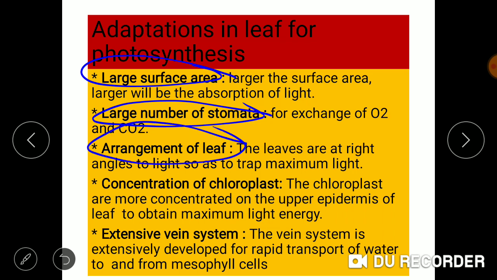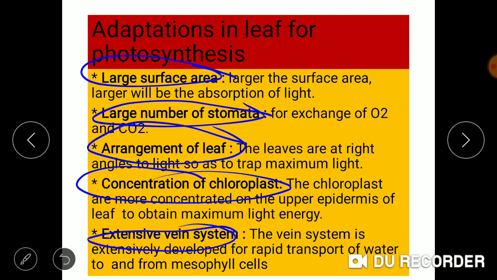Third is the arrangement of leaves. The leaves are arranged in such a way that they absorb the maximum light. This can happen only if leaves are at right angles to the light so that they can trap the maximum light. Fourth is the concentration of chloroplast. If chloroplasts are more concentrated on the upper epidermis, then maximum light energy can be obtained.